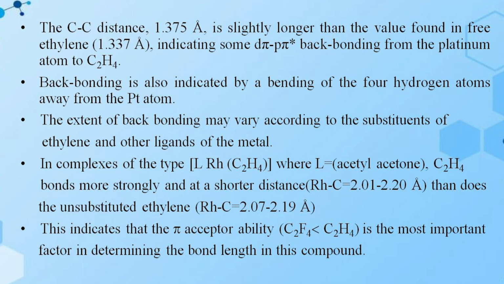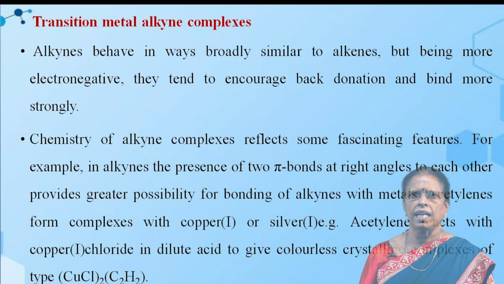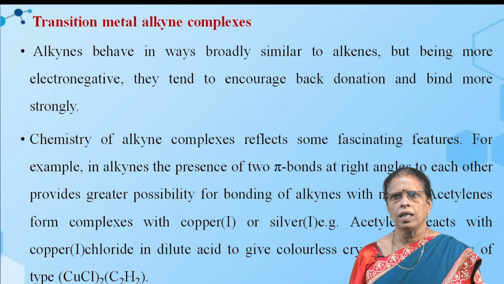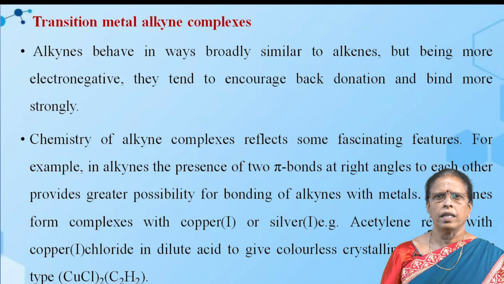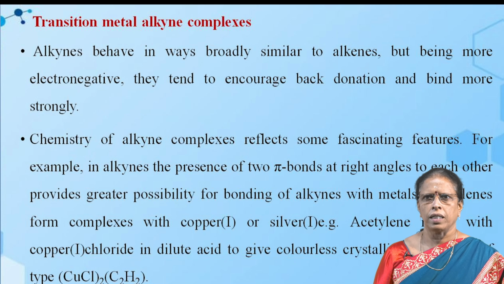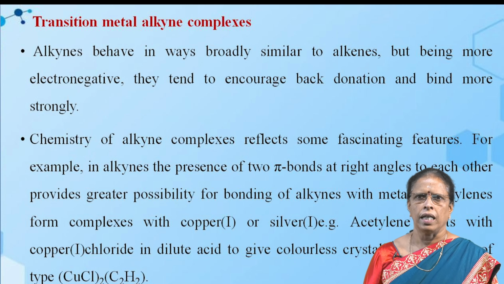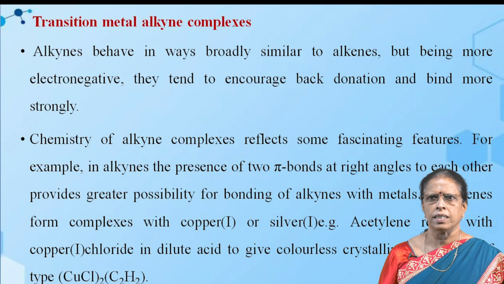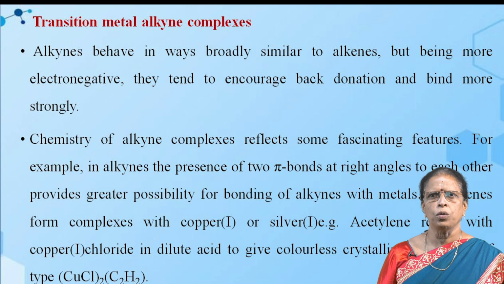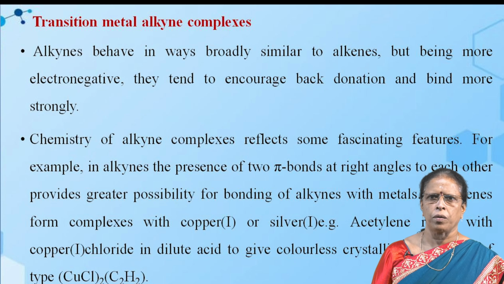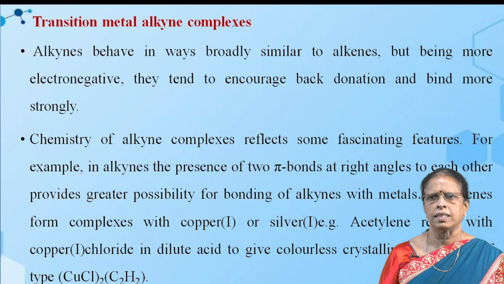Then we will discuss transition metal alkyne complexes. The alkynes behave in ways broadly similar to alkenes, but being more electronegative, they tend to encourage back donation and bind more strongly. The chemistry of alkyne complexes reflects some fascinating features. For example, in alkynes, the presence of two pi bonds at right angles to each other provides a greater possibility for bonding of alkynes with metals.